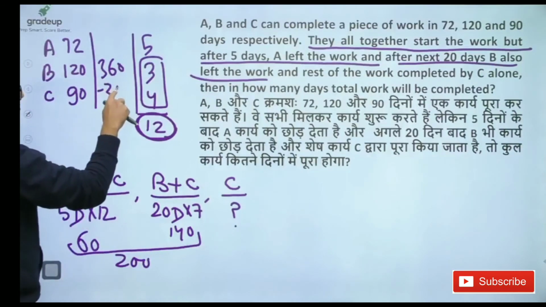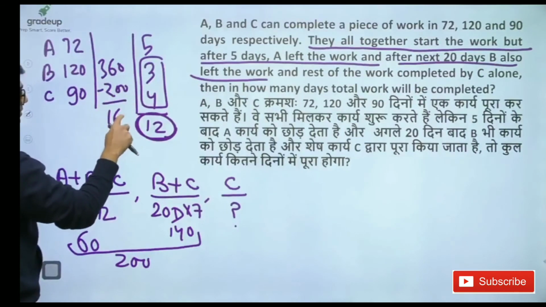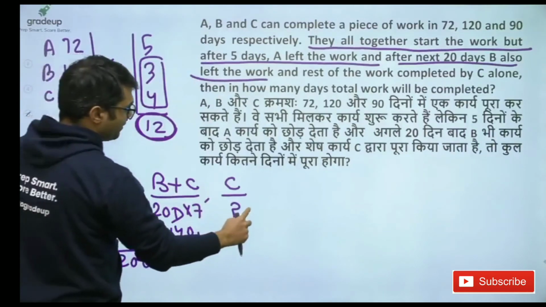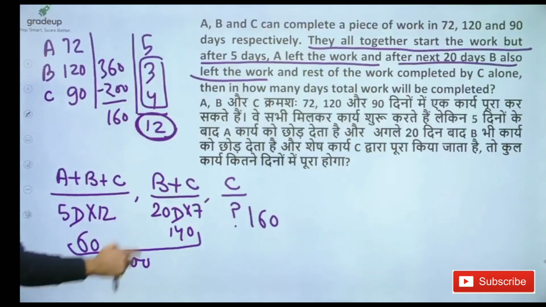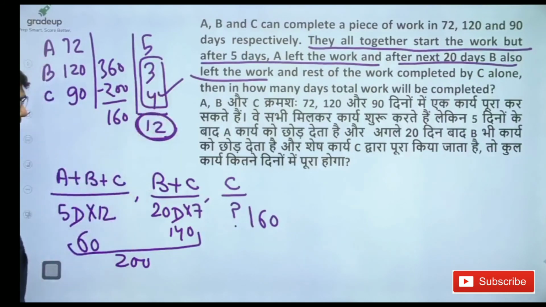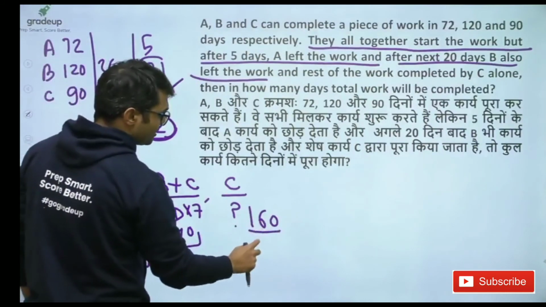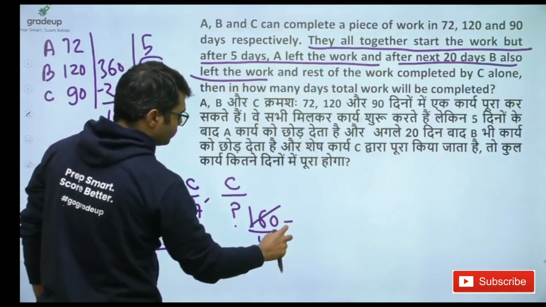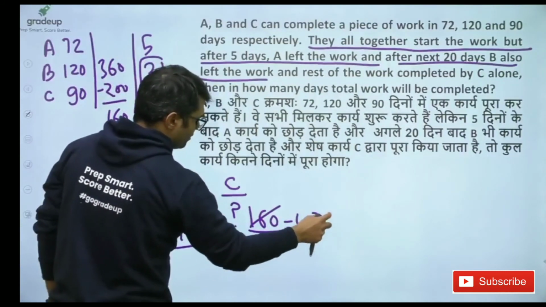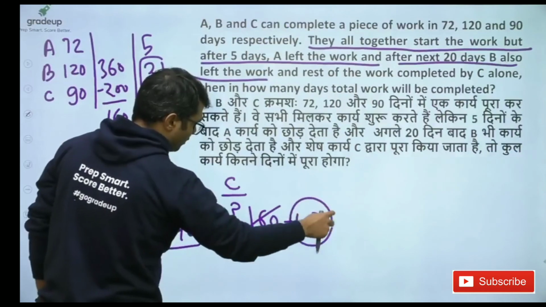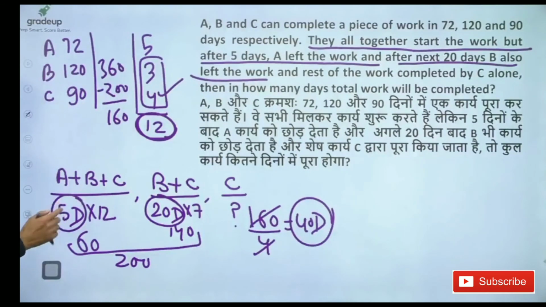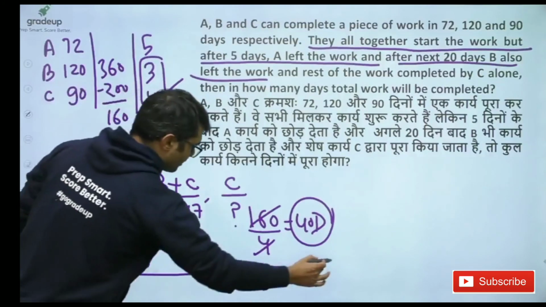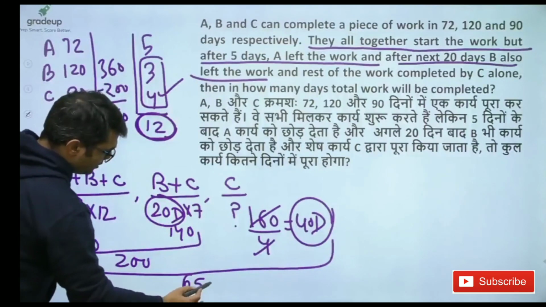So remaining work is 160, and this is to be done by C alone, and C can do 4 units of work in a day. That means 160 can be done by C in just 40 days. So this is 40 days, 20 days and 5 days. Total number of days is 65 days. So this is the answer.